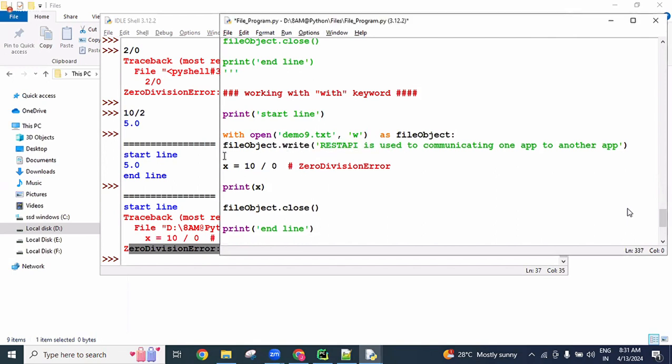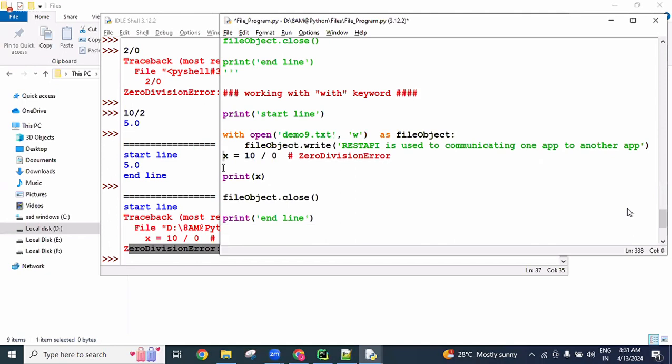Okay, now here we can write like this with indentation. Wherever we are writing a colon operation, we need to follow indentation. Now here the next line is there, then print x, then file object closing, and then this is the normal line, the end line. Now check it here.